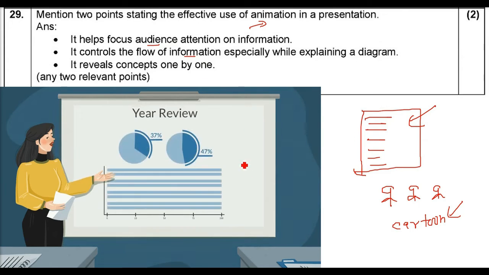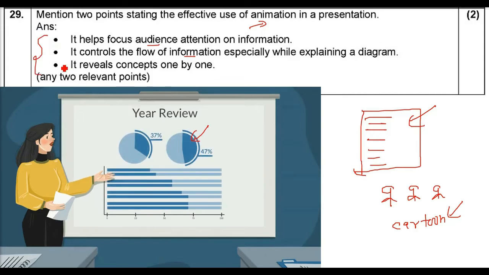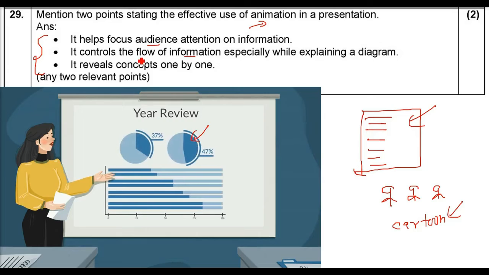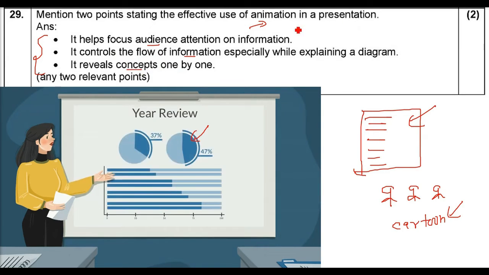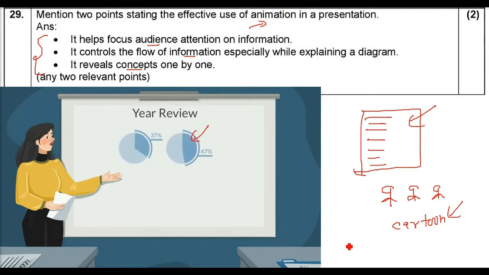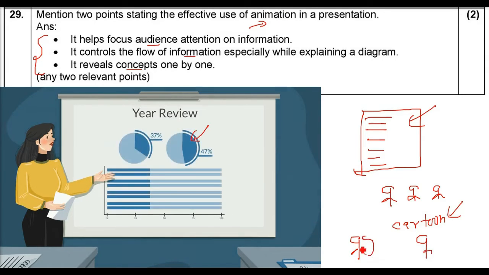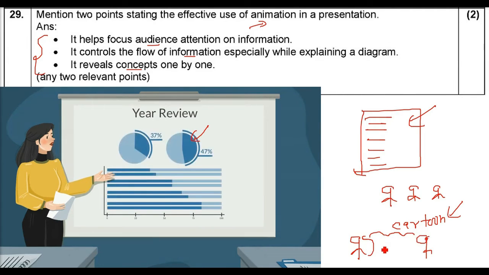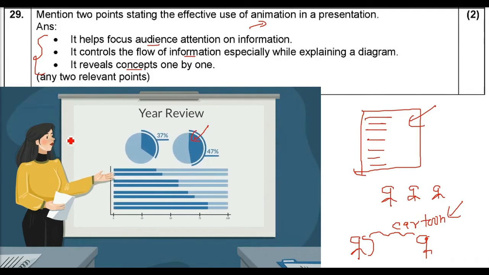It also controls the flow of information, especially when you're explaining a complex term, a complex diagram, or a complex data flow. So this is focusing the audience's attention and controlling the flow of information. If animation is there, everything is not shown at once. It reveals every concept one by one. Like how to make a call or a video call: you show every step in the form of an animation, and then the other person who is sitting will get glued to your presentation.